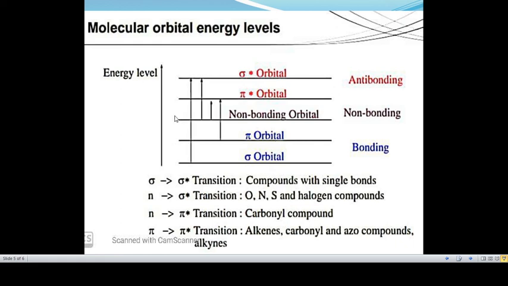Because methane has C-H bonds only and can undergo only sigma to sigma star transition, the energy of this transition is very high, so it absorbs at shorter wavelength, means lambda max will be 125 nanometer only.